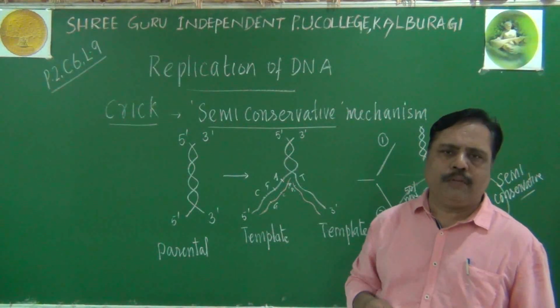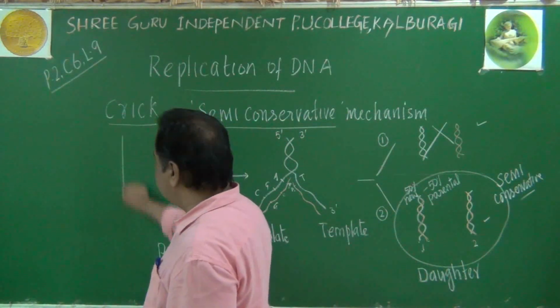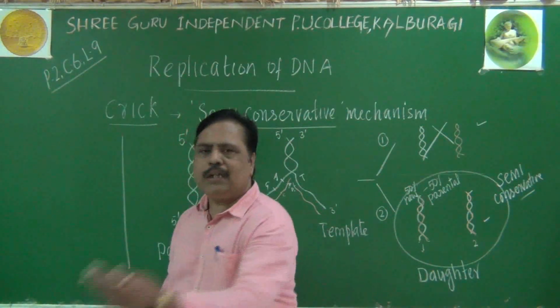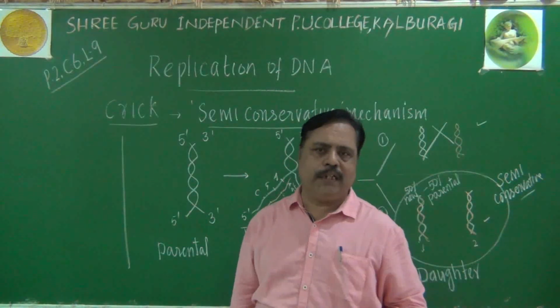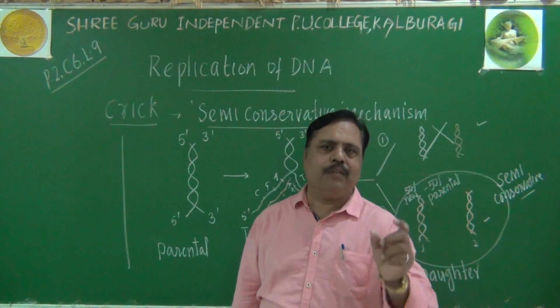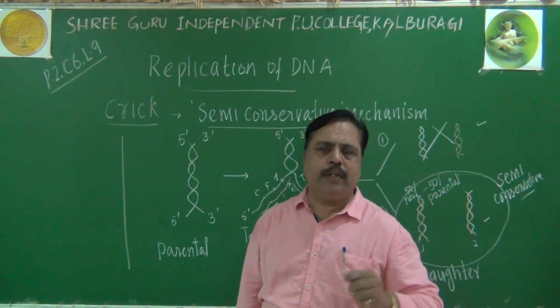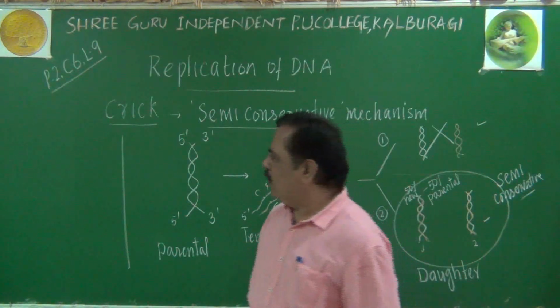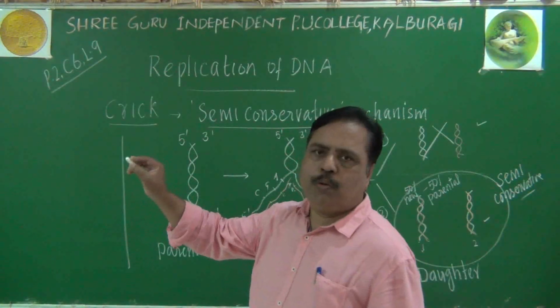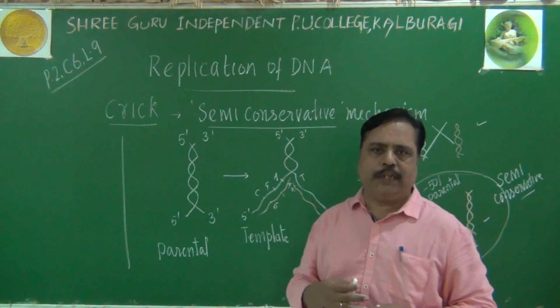Now listen carefully. When this replication takes place, what are the requirements for this replication? What is the proof for this replication? What evidence can we give for the semi-conservative mechanism? I will tell you here. We are going to see the experimental proof for the semi-conservative mechanism.